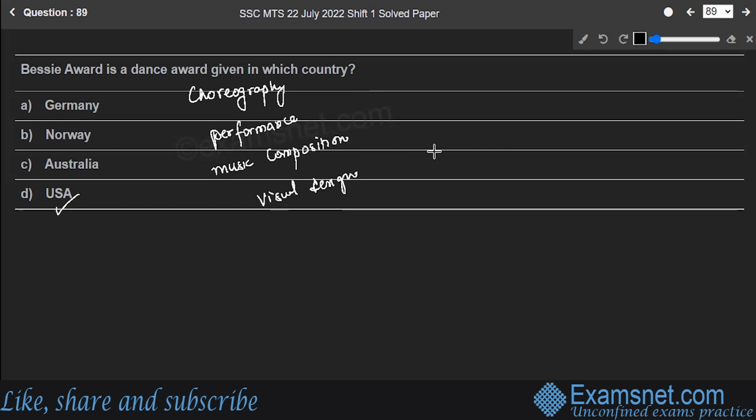The Bessie Awards were established in 1983 by Dance Theater Workshop. Nominees and award winners are chosen by the Bessie selection committee. The committee consists of dancers, dance presenters, producers, choreographers, and journalists. Over 400 Bessie Awards have been presented since their founding. So option D, USA, is the correct answer to the question. Hope you are clear. Let's move to the next question.